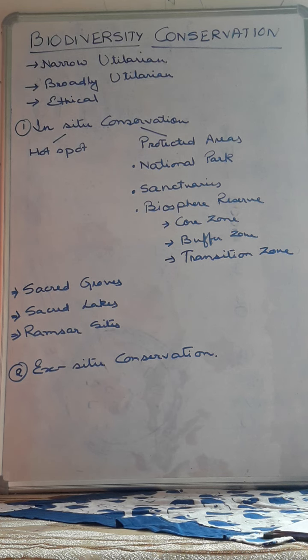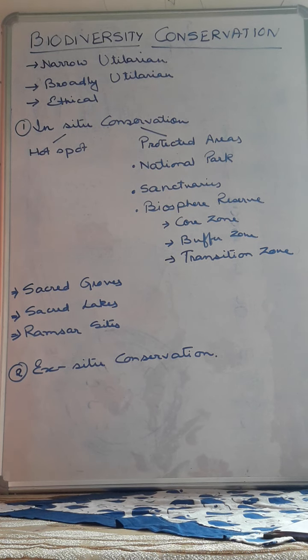Now suppose the banyan tree, or that type of large plants which are being worshipped. That particular area where worship takes place, where people worship the plants, those areas are called the sacred groves. For example, in Meghalaya, the Khasi and Jaintia hills are sacred groves.